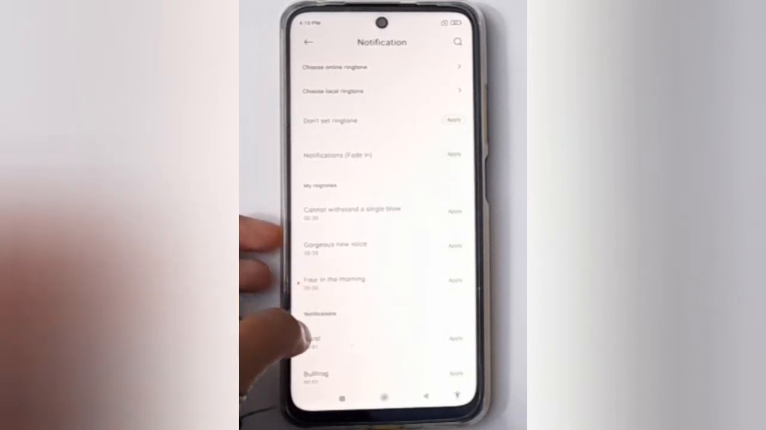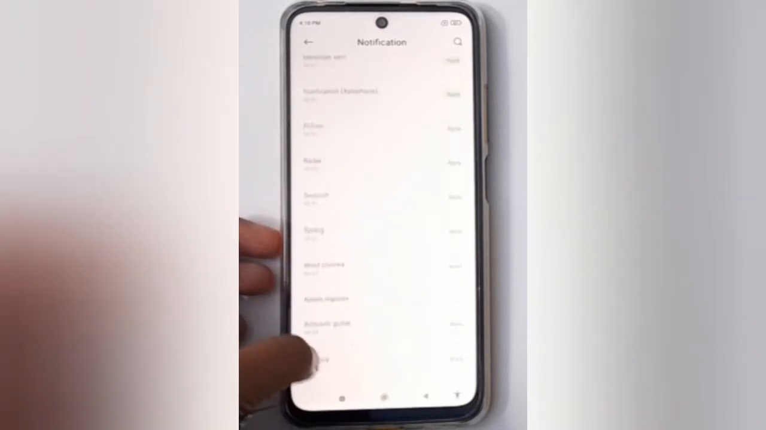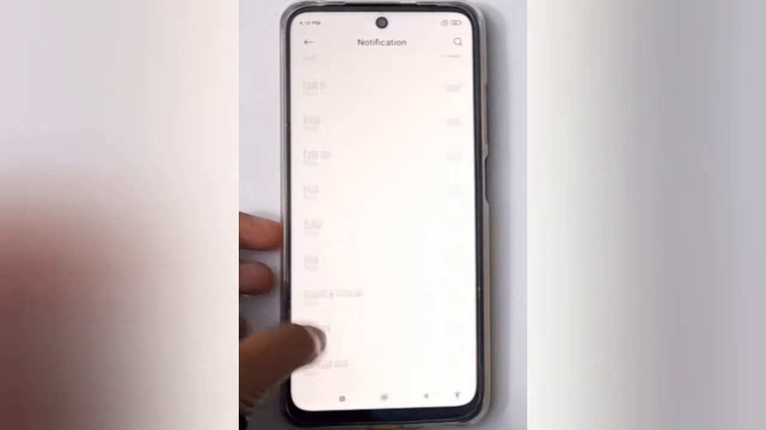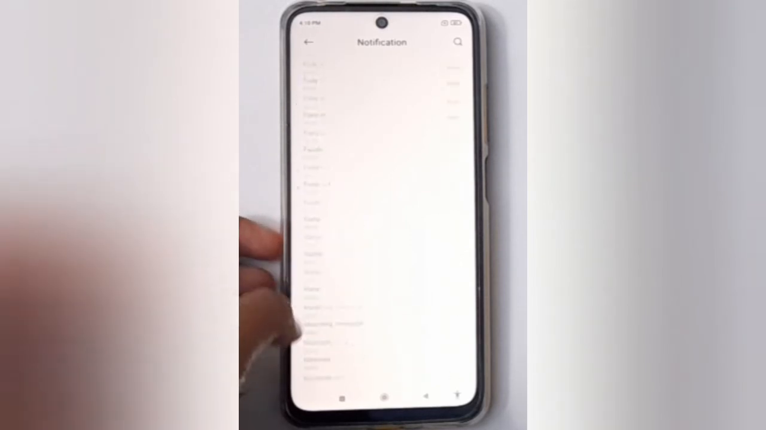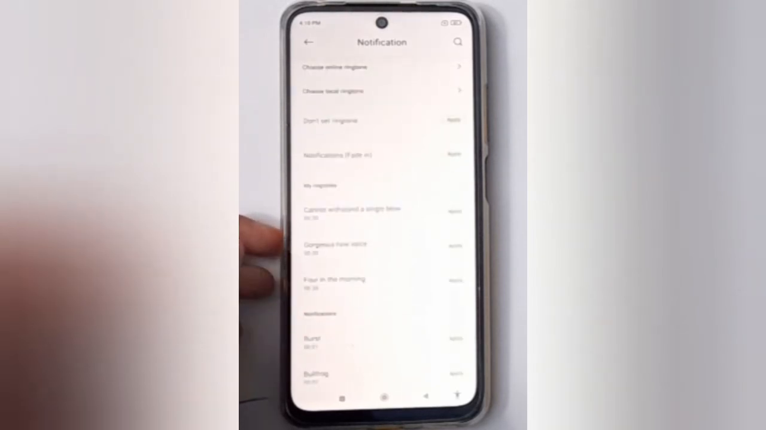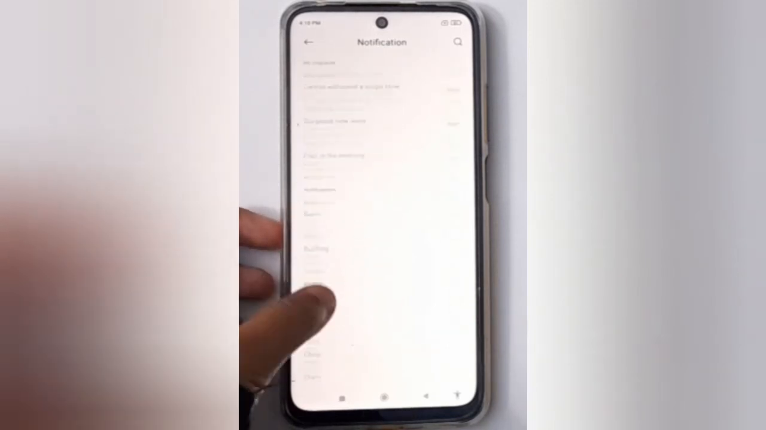You can select it. See, you can select, just press on any song that you want to put and it will be set, okay. Suppose I click on this, this is the offline ringtones, okay. You can set it as your offline ringtone, okay.